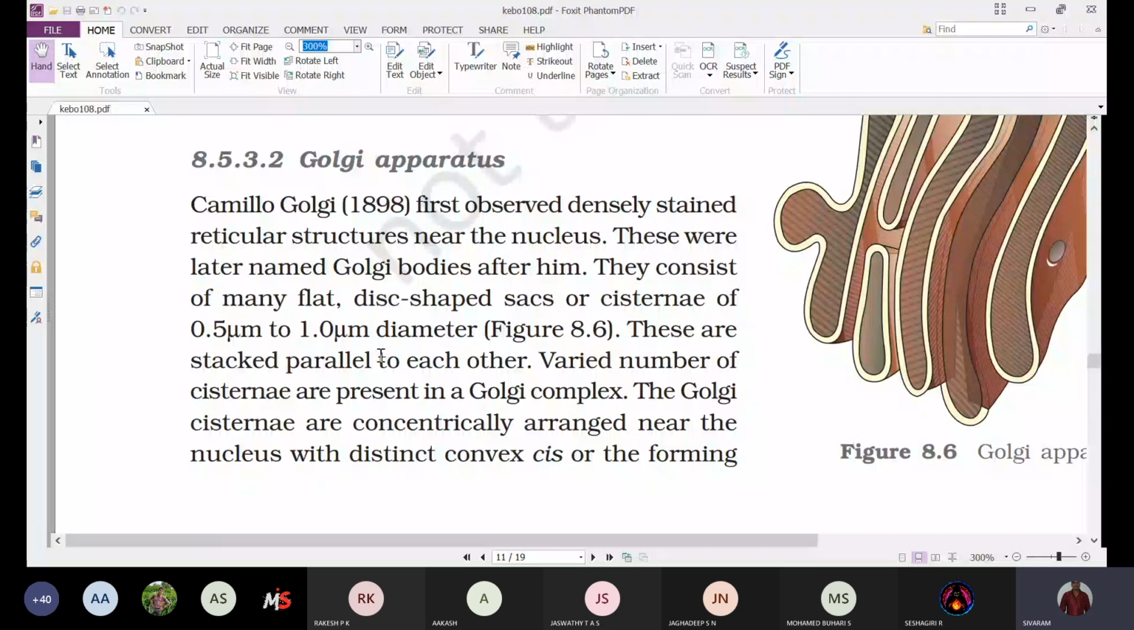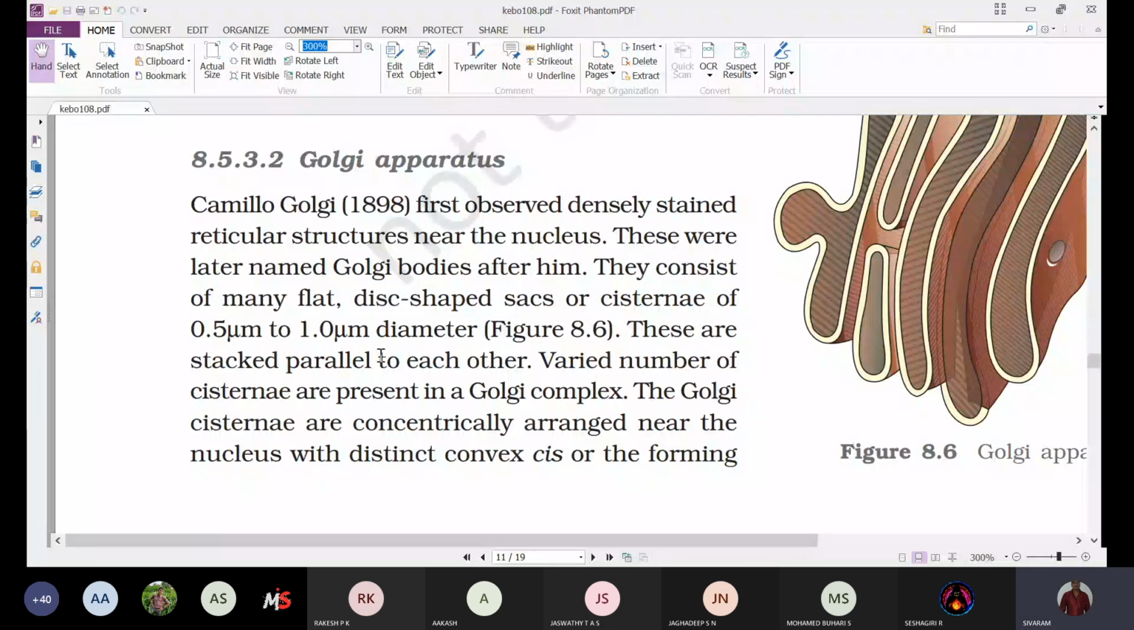He just said that some darkly stained structures are present near the nucleus. What is their function? What is present inside that? He didn't say; he simply observed that some darkly stained structures are present near the nucleus. Later, after the discovery of the electron microscope, they clearly examined these structures, and they were named Golgi bodies after the person who discovered them.